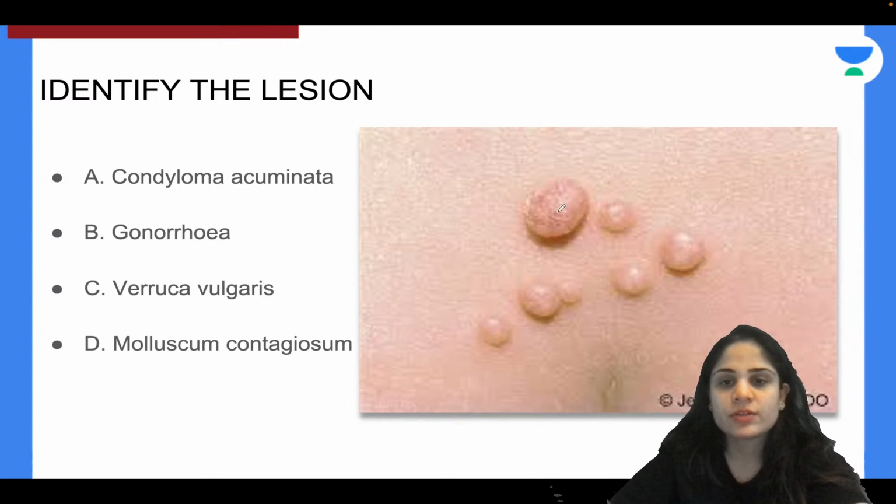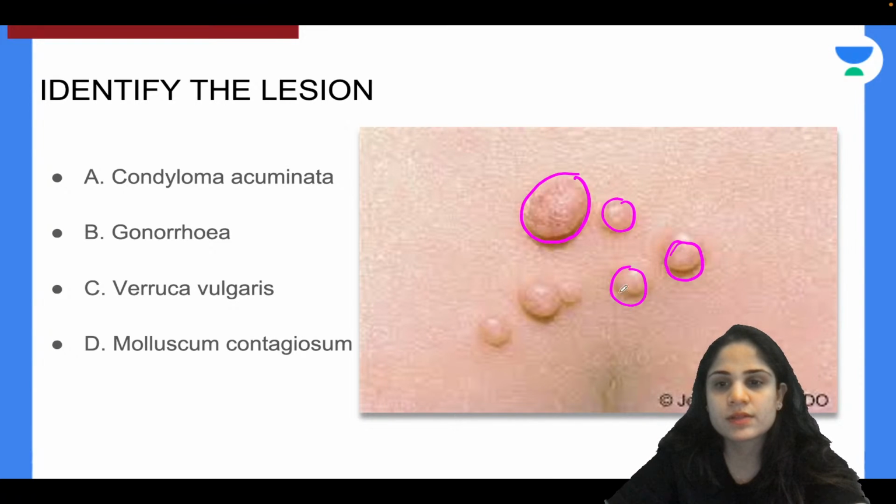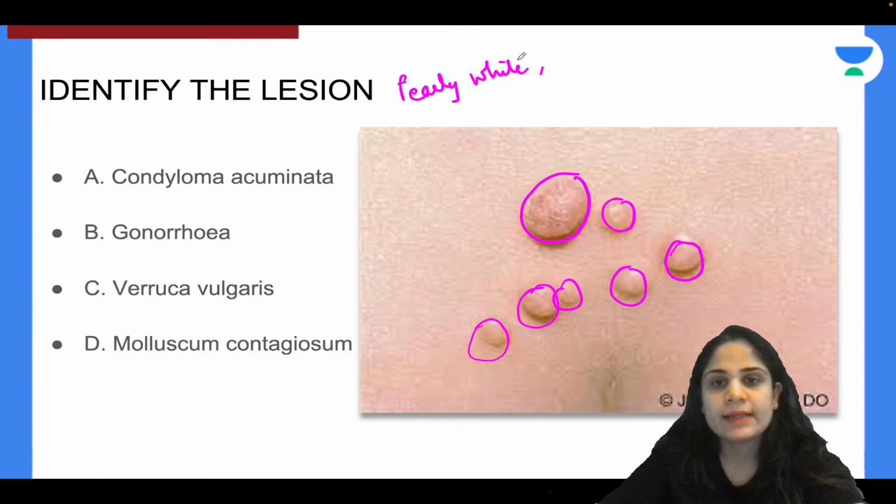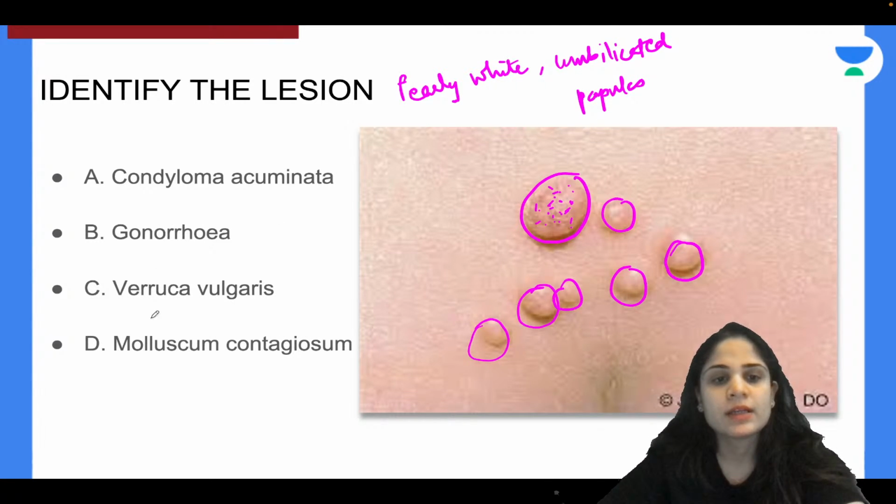Yes, absolutely correct. So you can see over here the presence of... how do you describe this? Pearly white umbilicated papules. Umbilicated means there is a small dot over here. So these pearly white umbilicated papules are telling us about molluscum contagiosum.